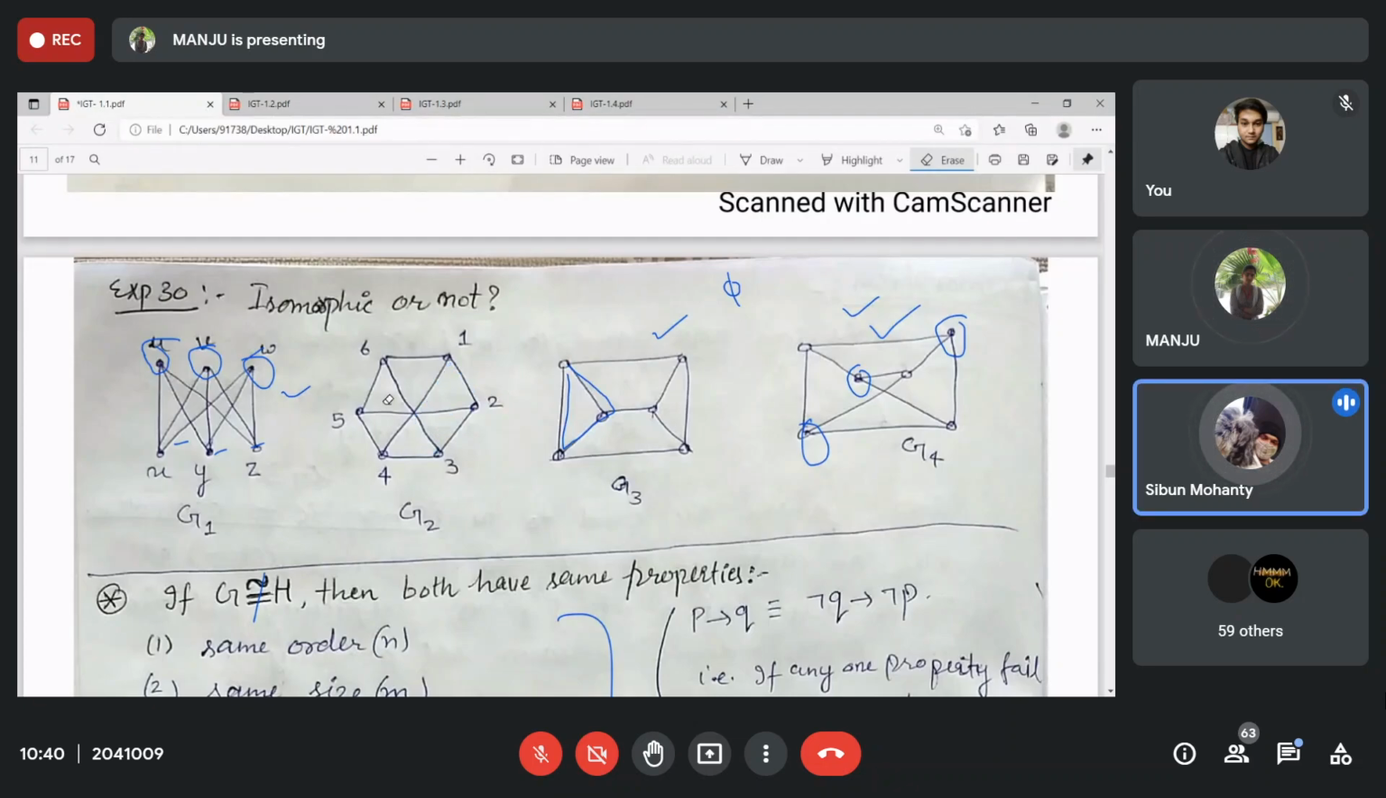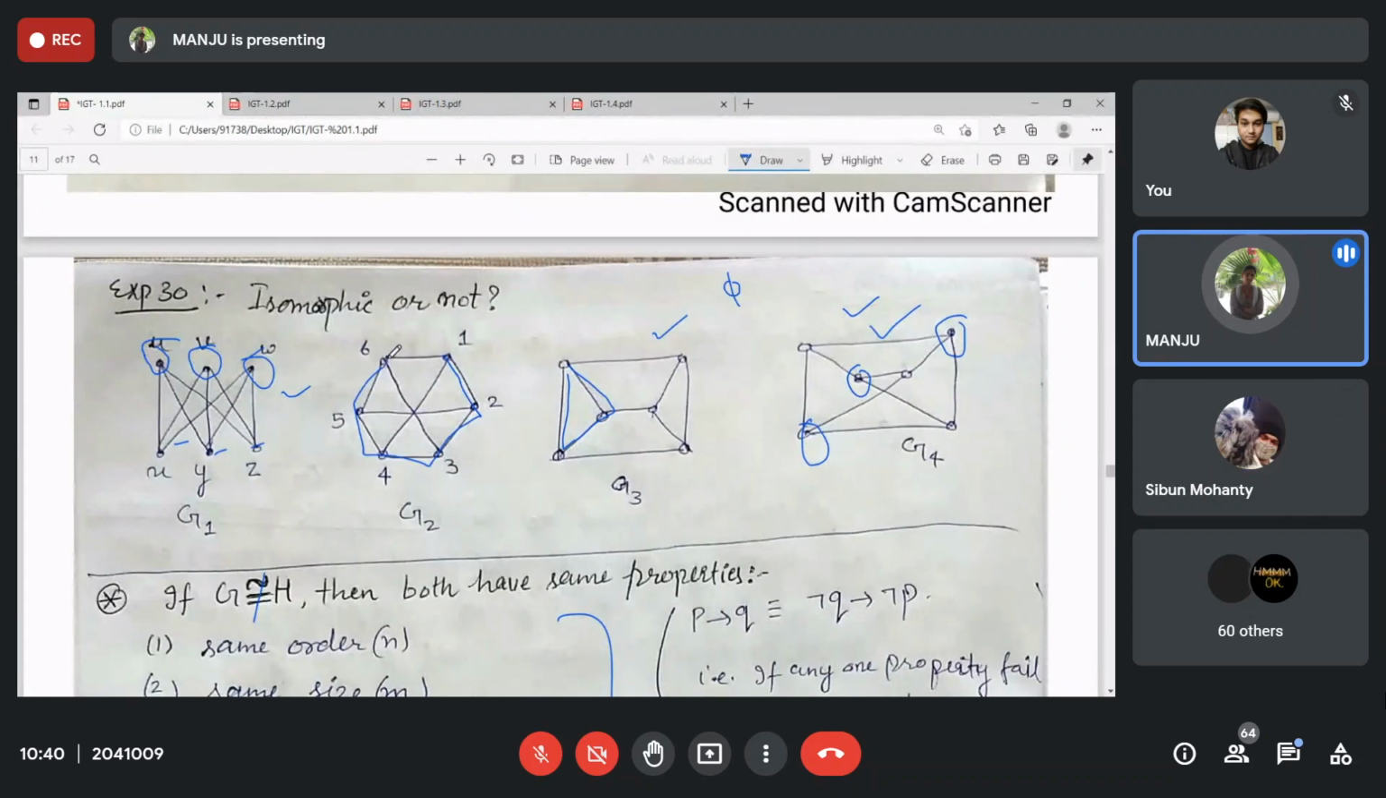Then, ma'am, the whole total, 1, 2, 3, 4, 5, 6. Yes, count 1, 2, 3, 4, 5, 6, and then coming back to 1. So this is your C6, the hexagon. Yes, ma'am. This is bipartite, but this is not bipartite. Okay, ma'am.